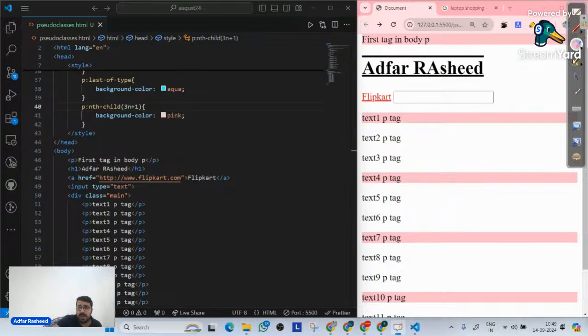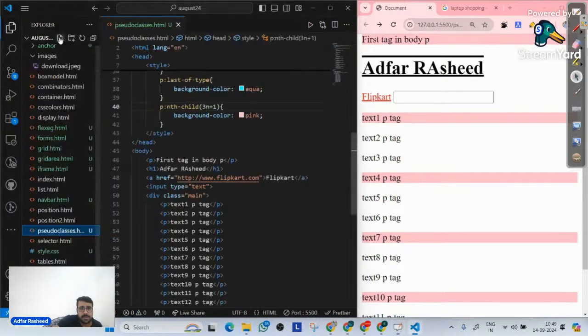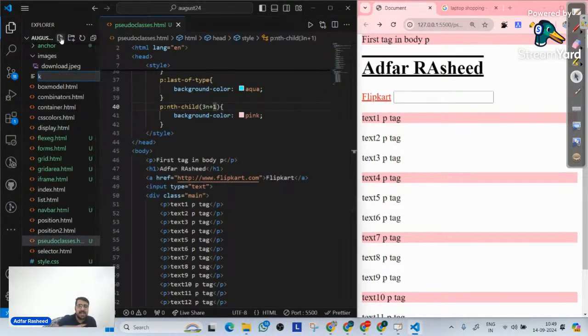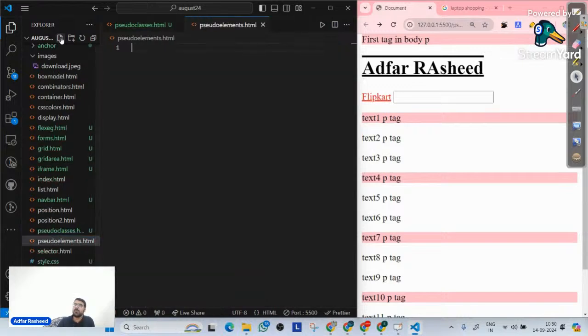So I will create one another file here. Okay. And let me name that file as pseudo elements dot html. What do we mean by pseudo elements?